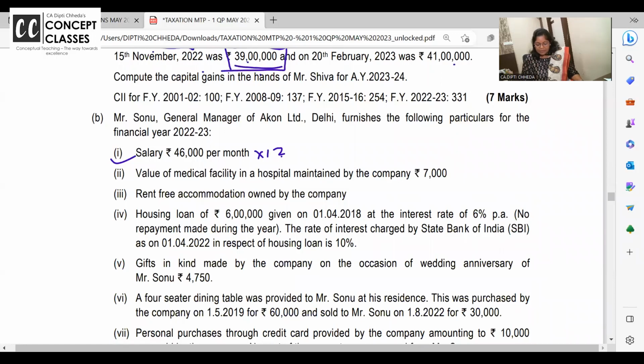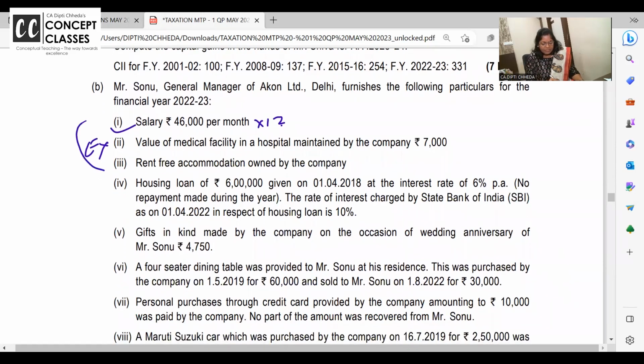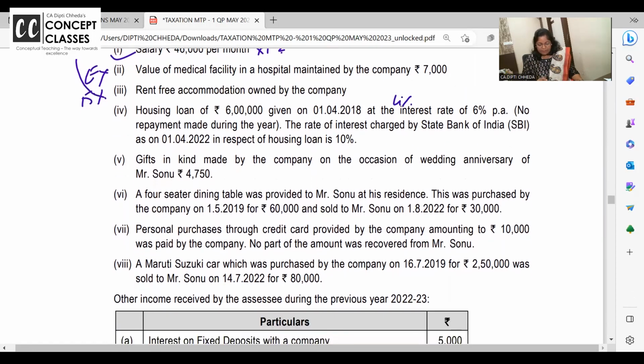Medical facility hospital maintained by company is exempt. Rent-free accommodation is 15% of the basic, DA, commission, bonus, taxable allowance. But और कुछ नहीं है तो basic का 15%. Housing loan 6 lakhs is given at 6%, actual rate is 10%, 4% difference is income.